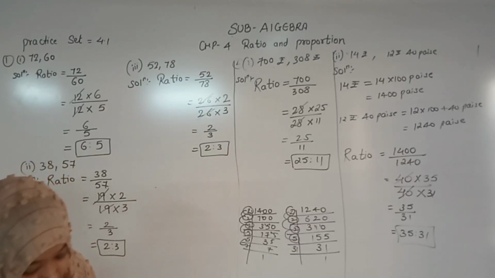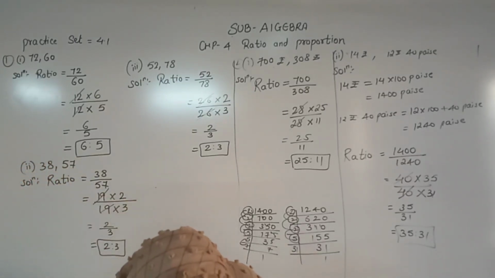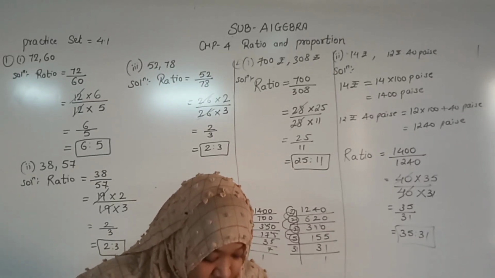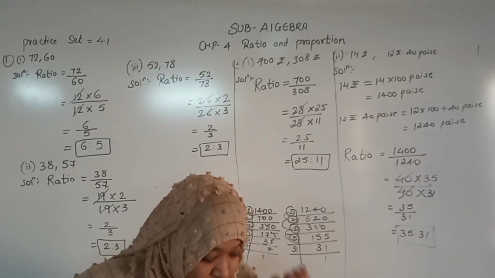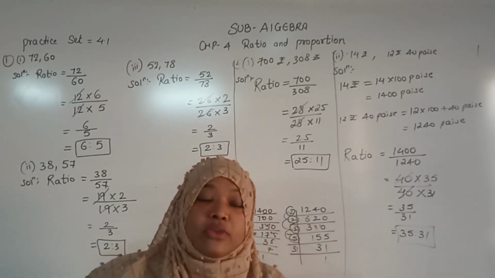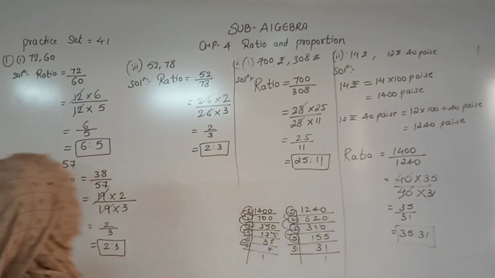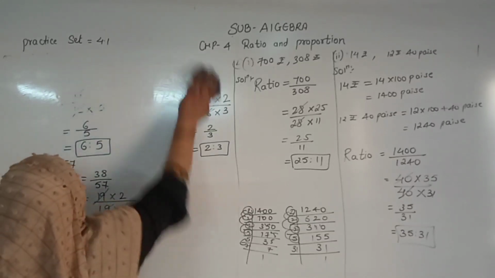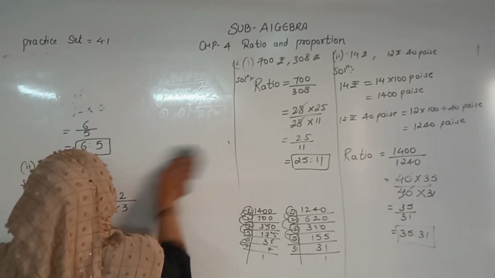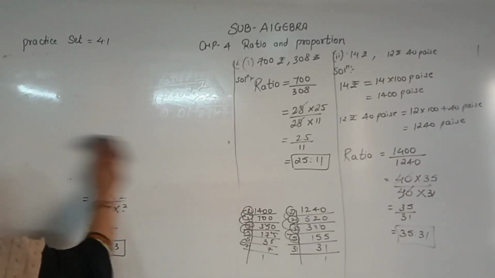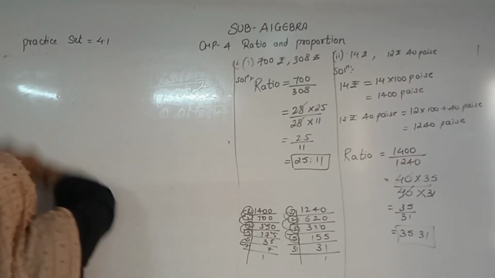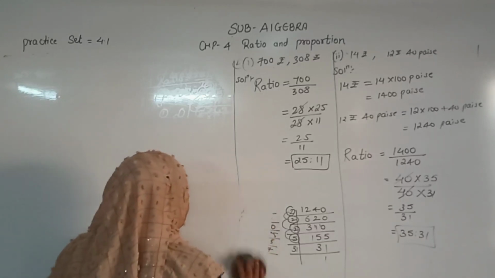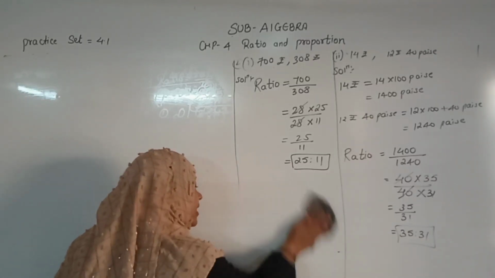Understood? Come on. Now we will go for question number 3 and 4. 4 you will do, 3 I will do, and 5 and 6 are omitted from your syllabus. So don't do 5 and 6. Okay? See student, this prime factor is for ours here. If you will do it in the number, that is very good. Okay?